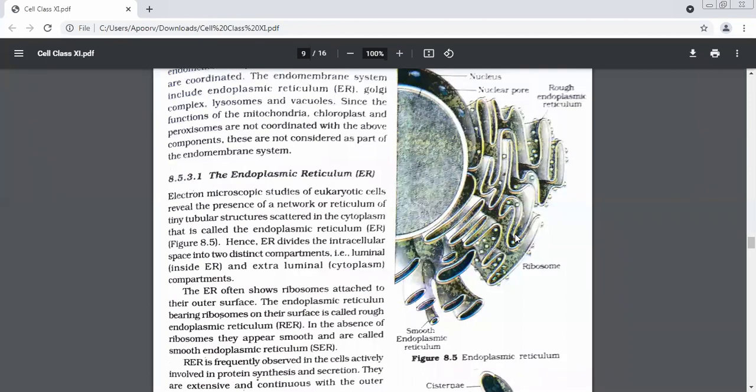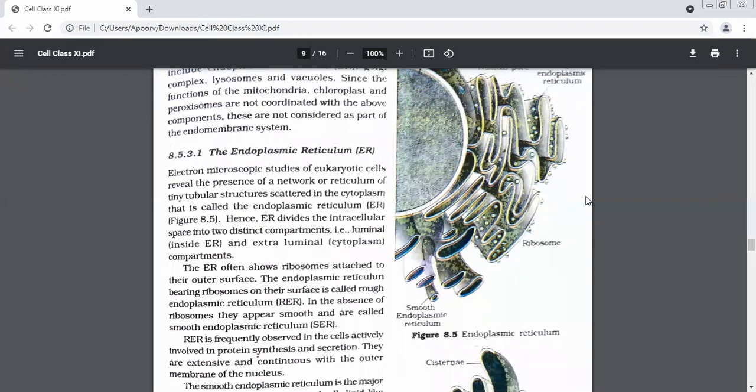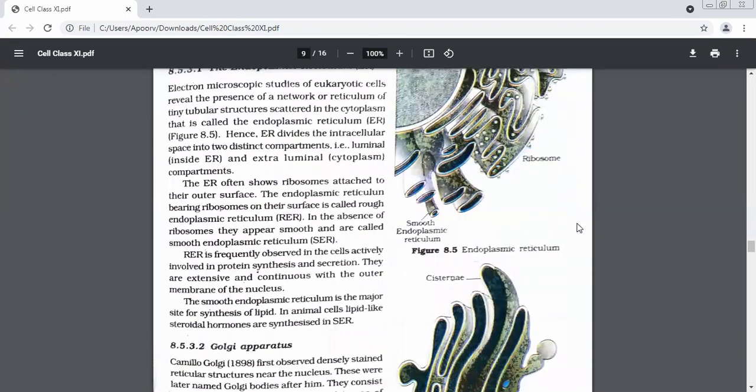What does the word extensive mean? Spread out. Widely spread out. So you can see they are extensive over here, and you will find them next to the membrane only. See this? They are extensive and continuous.